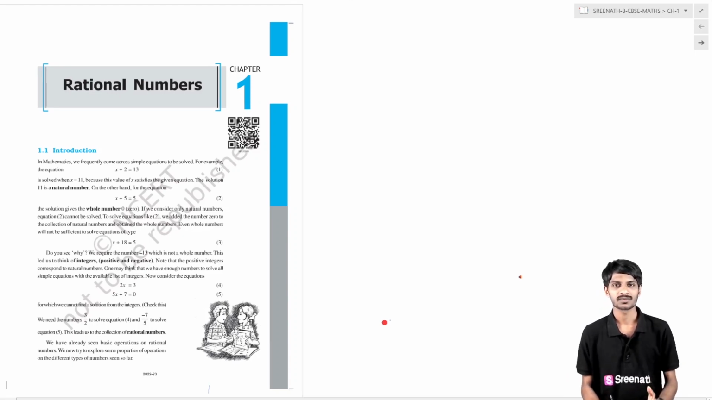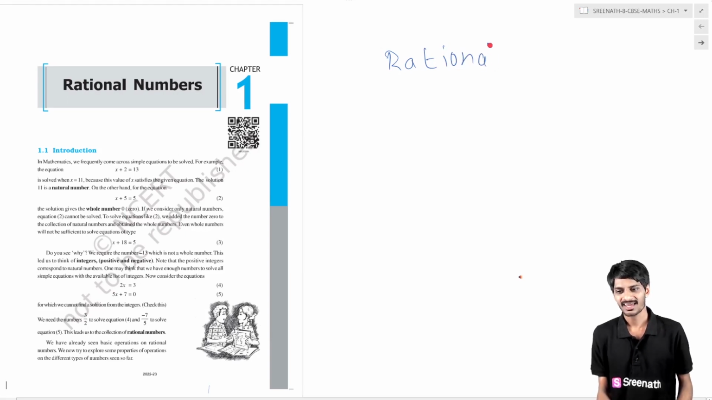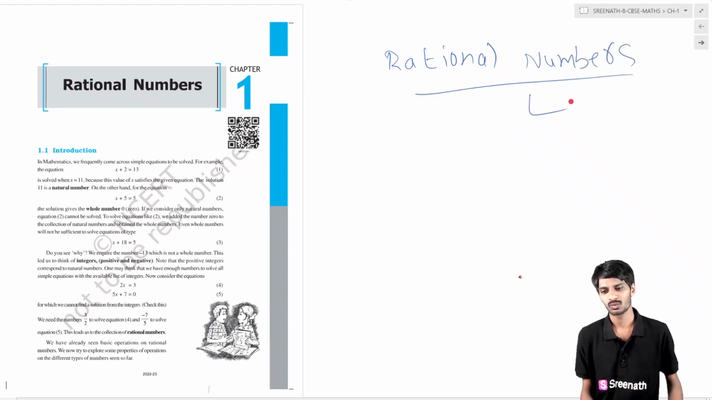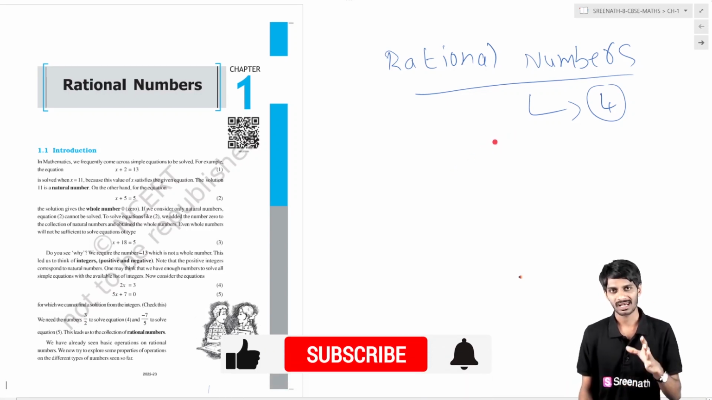Now we are going to learn this chapter. What is the name of the chapter? That is rational numbers. It is the first chapter in the 8th class maths. How many topics are in this chapter? We are having 4 topics, and we are going to learn all these 4 concepts in this chapter right now.